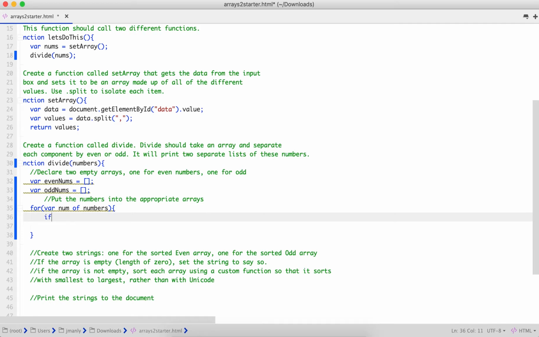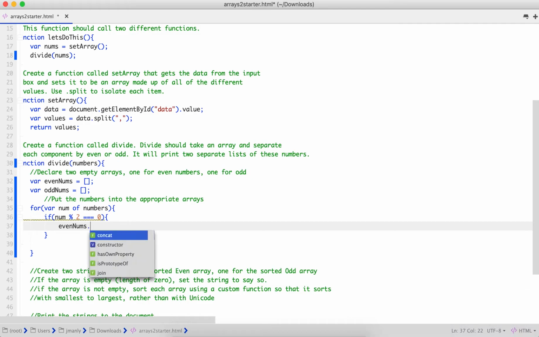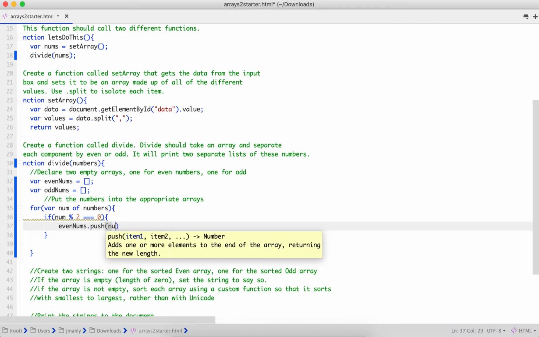All right, so we're going to do if num modulo 2 equals, oop, that is the wrong symbol, modulo, num modulo 2 equals 0, we are going to do even nums dot push num.